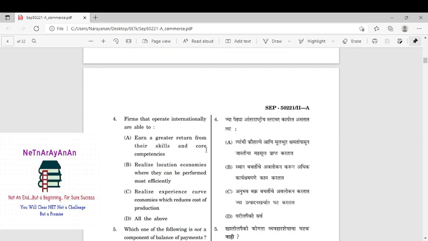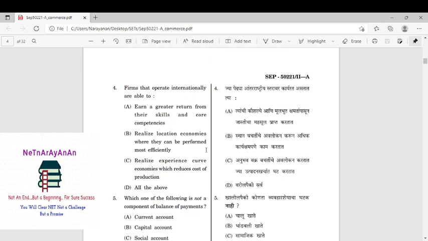Right. The next question: the firms that operate internationally are able to, this is something, international firms. So they earn greater revenue, greater return. It is correct. Local economies of operation, yes, efficiently we can do. Realize the experience curve, yes, the experience curve, that is, more production of a particular product will reduce the cost of production. Automatically it will reduce the cost of production. So all of the above is correct.